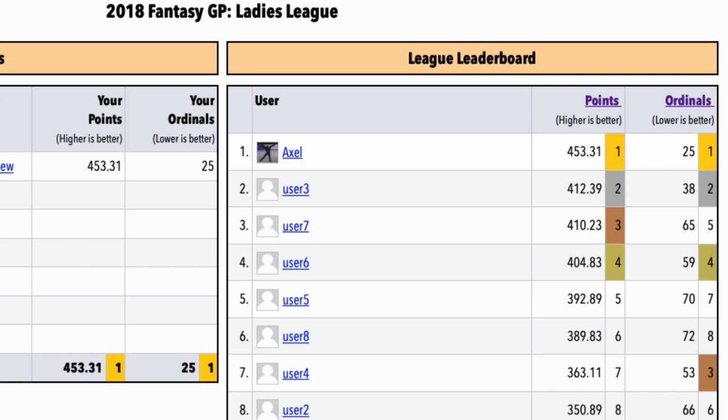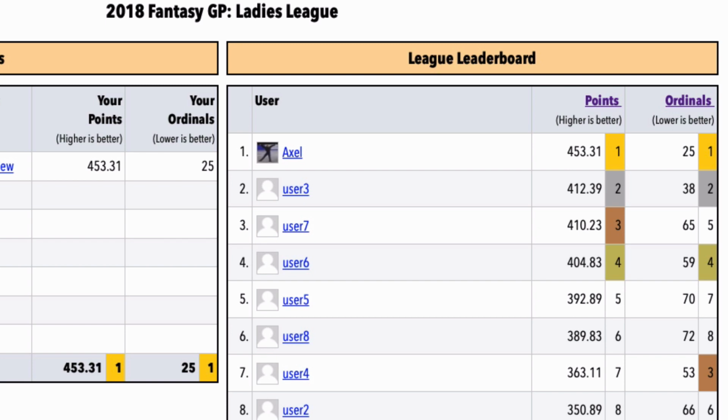So, say you picked Satoko Miyahara for the combination jump in the short program, and then she in fact had the best combination jump in the short program. That is, her combo jump received higher total score from the judges than any of the other skaters in the GP USA short program. You would get 0 ordinals for that pick, the best possible result, because you made the perfect pick. Now, if Satoko instead had performed the second best combo jump in the short program, then you'd get 1 ordinal because your pick was off by 1. If her combo jump was third best, then you'd get 2 ordinals because your pick was off by 2, and so forth.